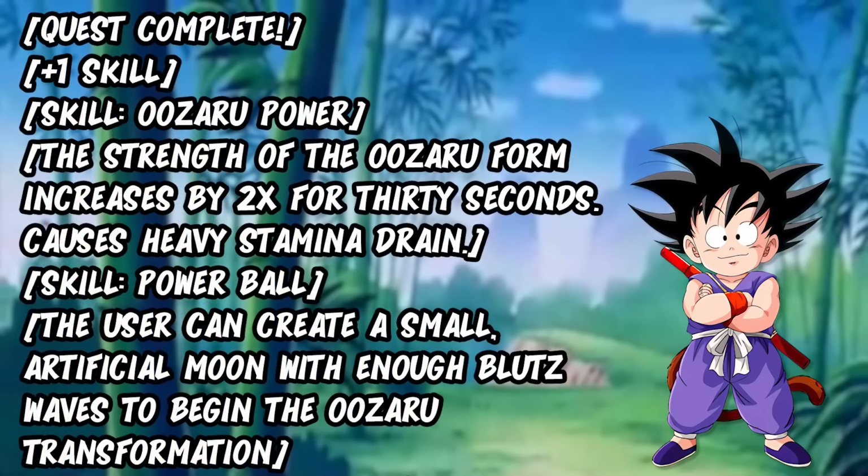Quest complete, +1 skill, Uzaru power. The strength of the Uzaru form increases by 2 times for 30 seconds, causes heavy stamina drain. Skill Powerball. The user can create a small artificial moon with enough Blutz waves to begin the Uzaru transformation.